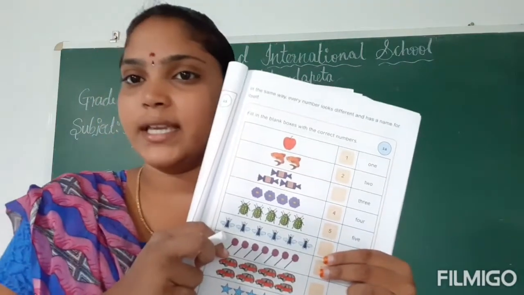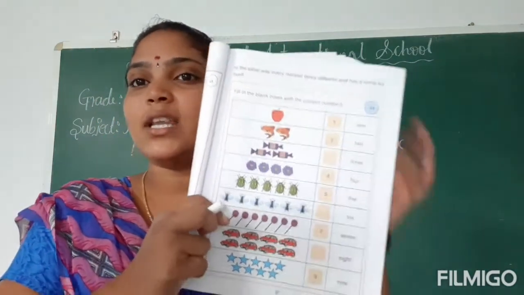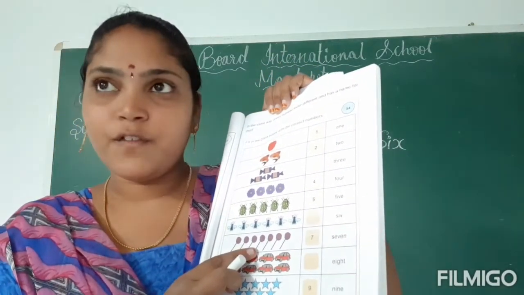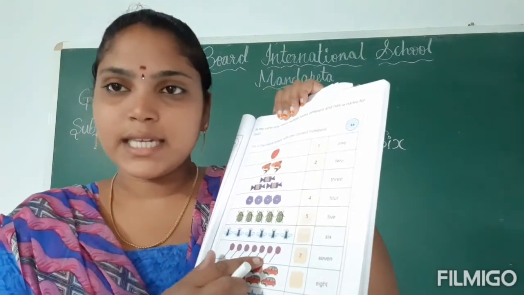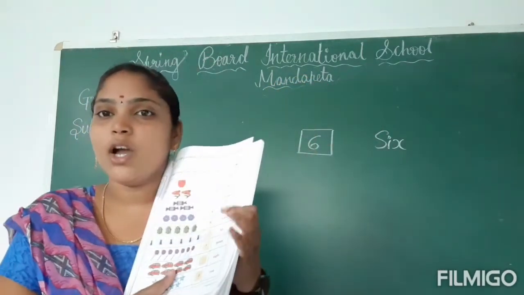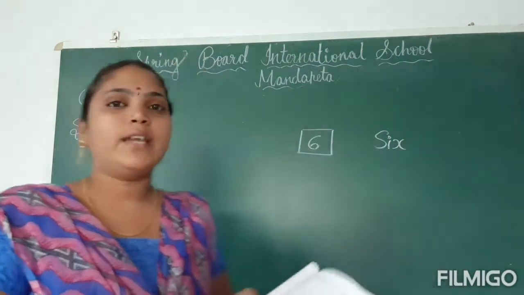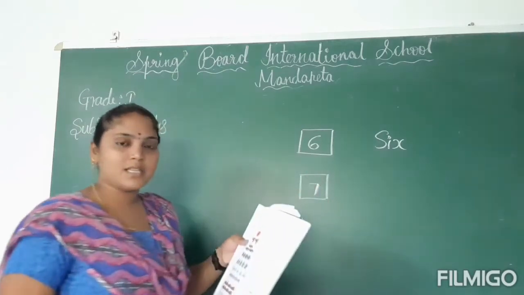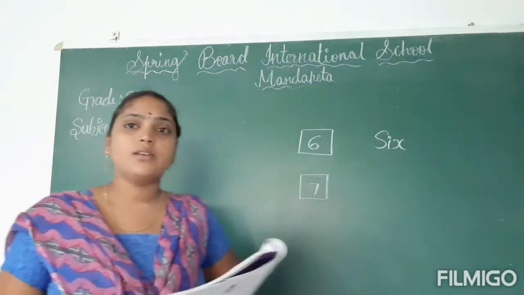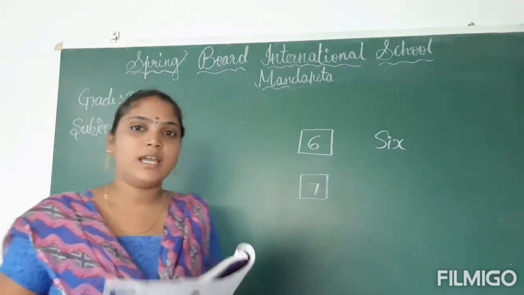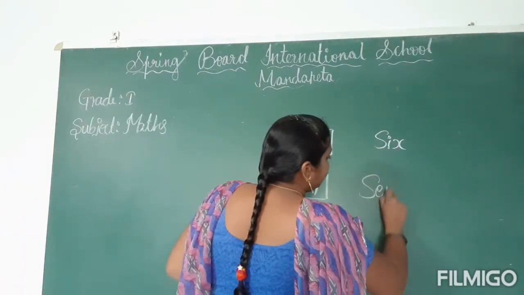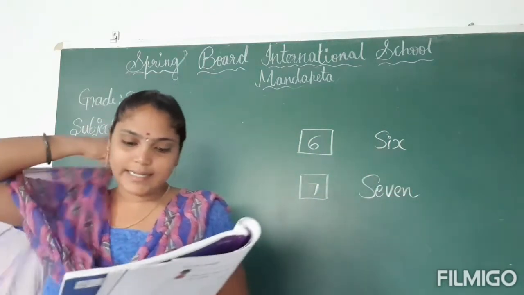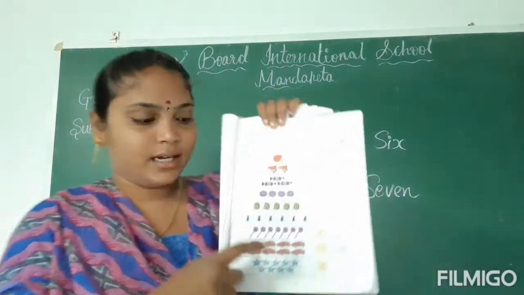Next, what do you observe here? Some candies are given. Let us count how many candies are given here. 1, 2, 3, 4, 5, 6, 7. Totally how many candies are given here? 7 candies. Write the number 7. Here number 7 is already given, so no need to write. What is the number name of 7, children? S-E-V-E-N, 7.